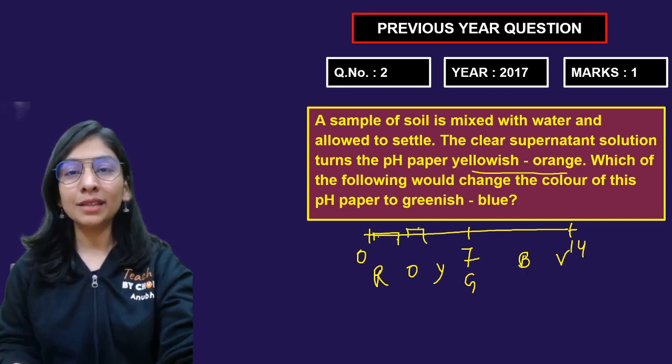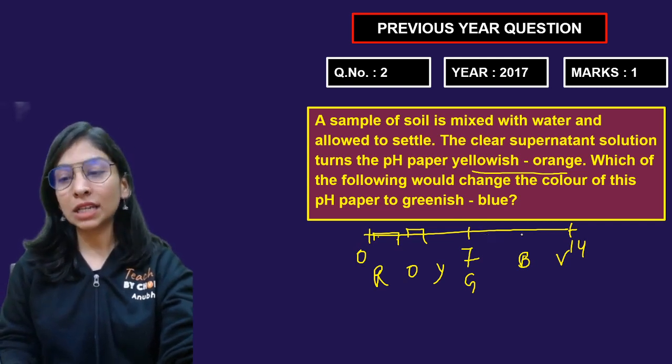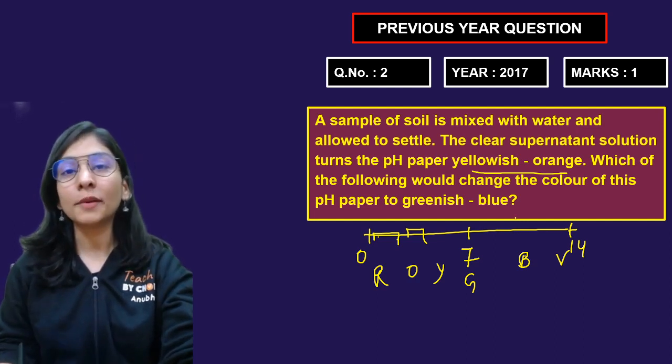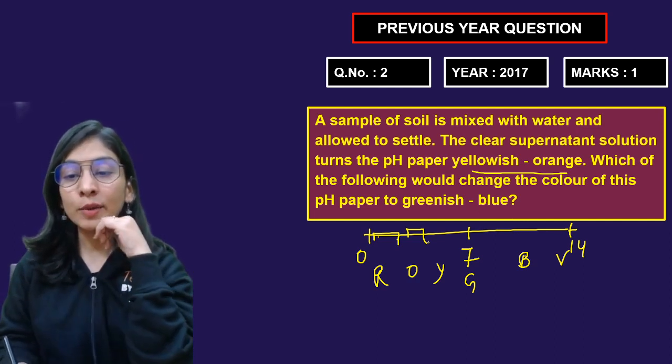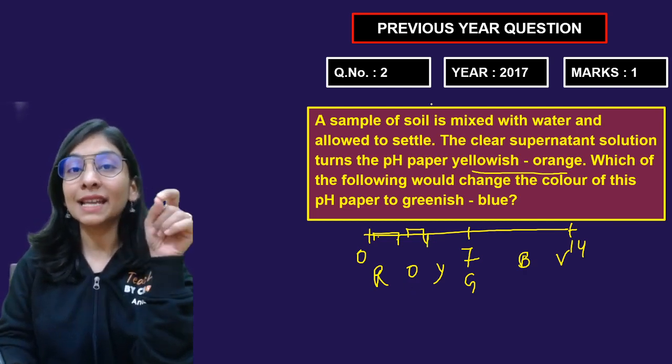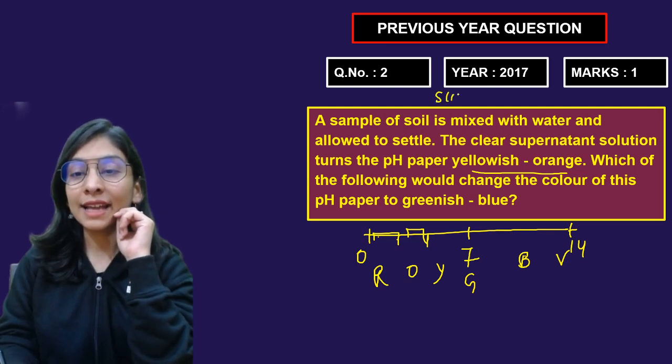Orange and yellow mean mildly acidic. 7 is green, and then bluish green for basic solution. Strong violet color is for strong basic solution. Now yellowish orange is slightly acidic in nature. So the sample that you got is slightly acidic.